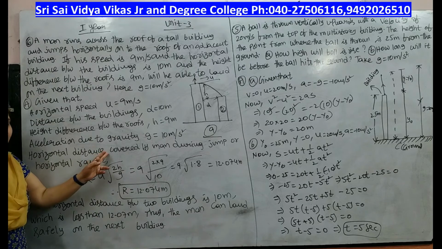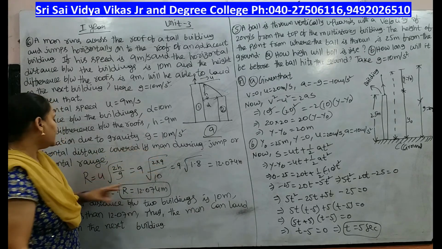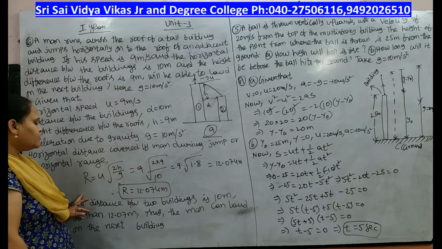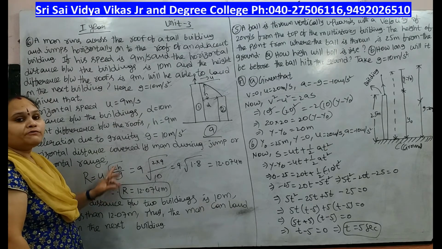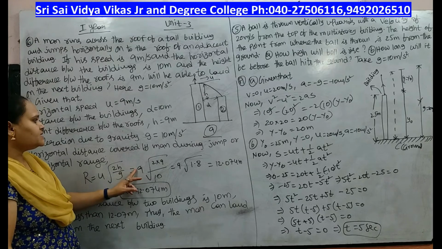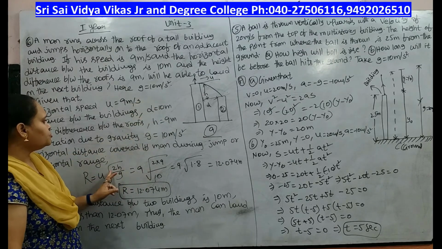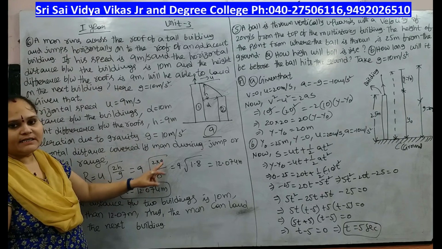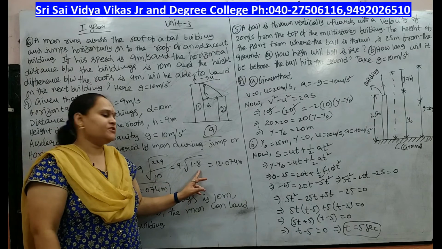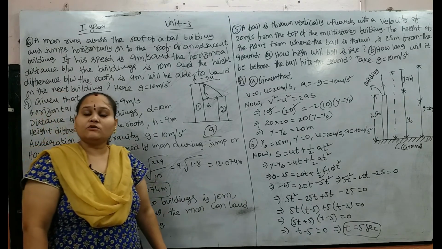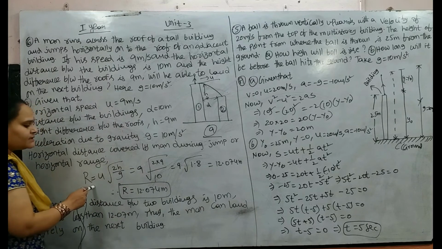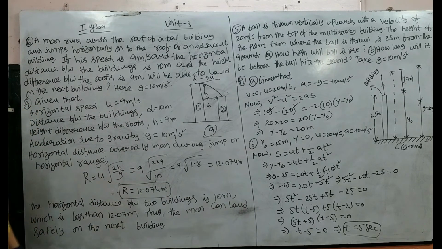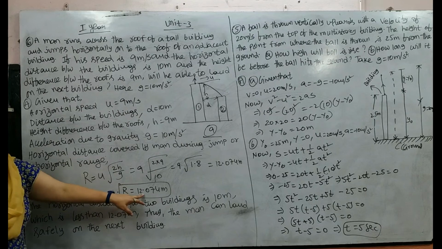Now the horizontal distance covered by the man during the jump, or horizontal range R, the formula is u into root of 2h by g. Here u is 9 meters per second into root of 2 into 9 by 10, that means 2 nines are 18 by 10, so 9 into root of 1.8, which equals 12.074 meters. So the range is R equals 12.074 meters. So the man can jump a horizontal distance of 12.07 meters.